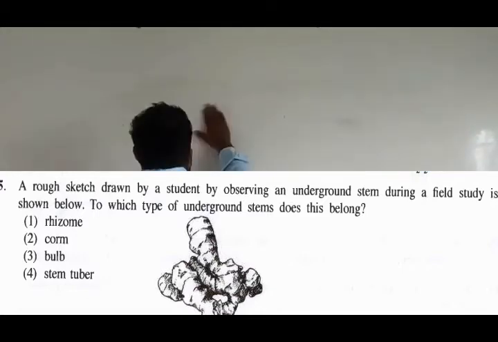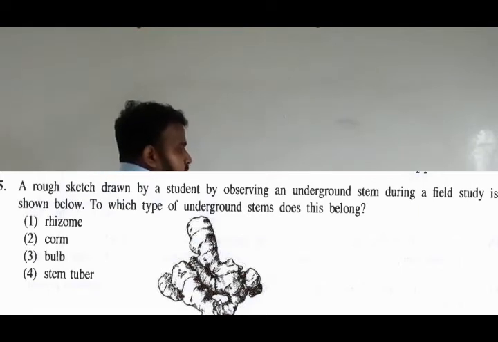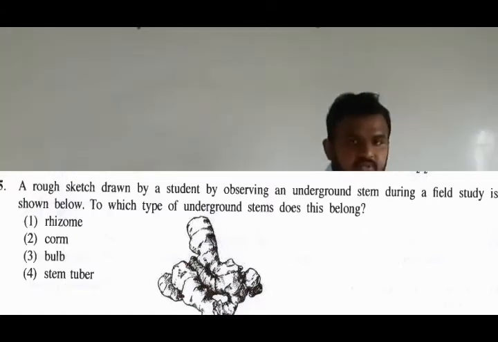The ginger comes under underground stems. There are 4 types of underground stems.